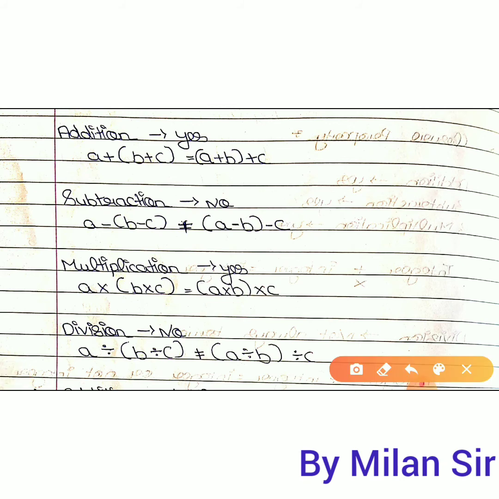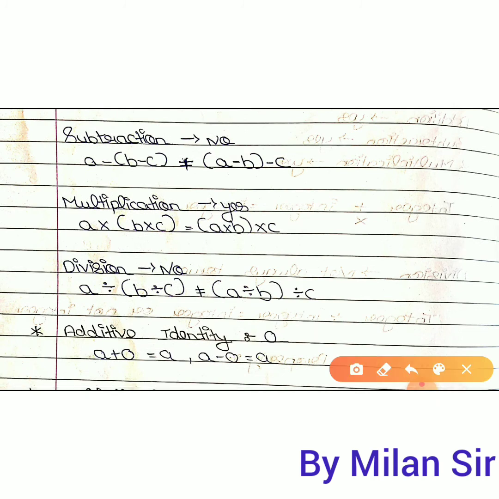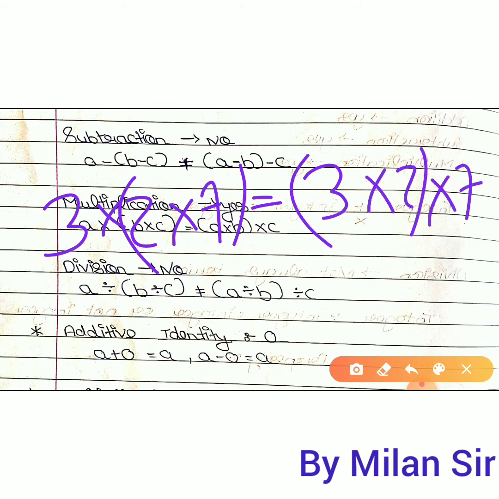Then the same thing for multiplication. In multiplication we can use this property, so here the answer is yes. You can multiply any 3 numbers in any order. Take 3 multiply 2 multiply 7, and give the bracket here. First of all solve the bracket. 7 twos are 14, into 3 is 42.